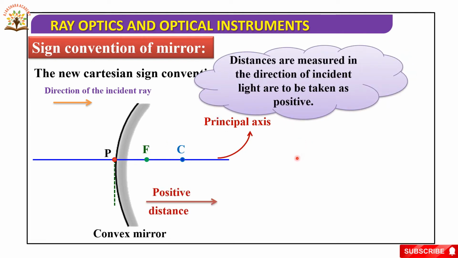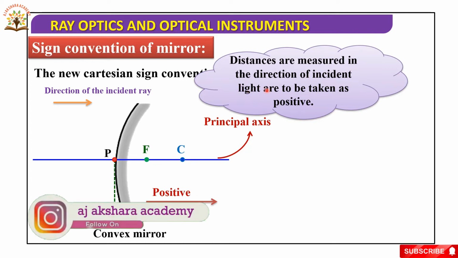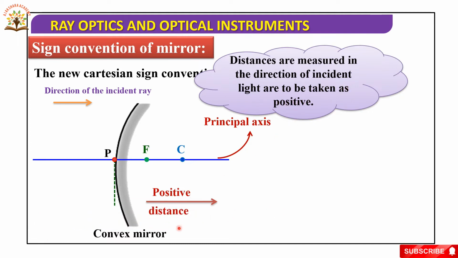Next. Distances measured in the direction of the incident ray are taken to be positive. This is the direction of incident ray, left to right, and distances measured along the direction of the incident ray are to be taken as positive.